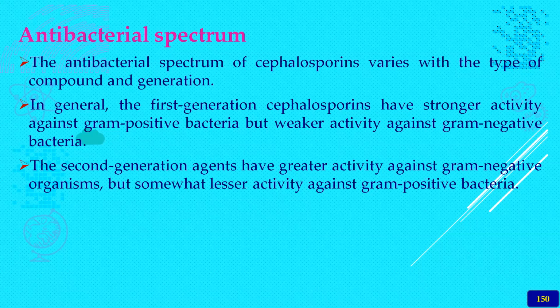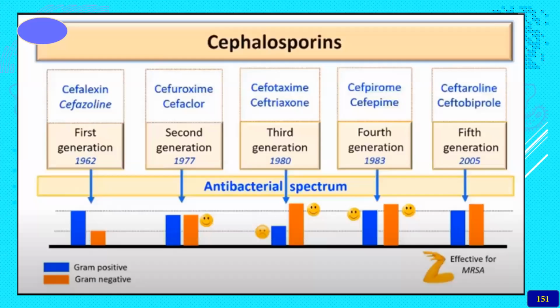The second generation agents have greater activity against gram-negative organisms and lesser activity against gram-positive bacteria, but they are active against both. So this is the way the cephalosporins have been developed, especially the first, second, third, and fourth generation.